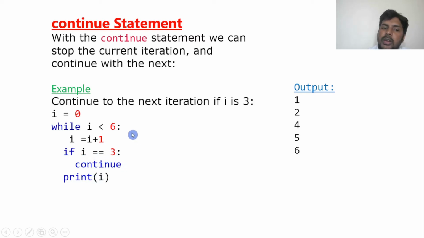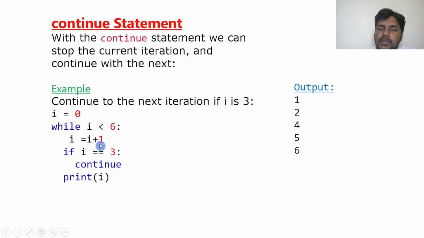It will again return to the while condition. Break will make the cursor go out of the block. Continue is returning back to the while loop, so it will skip the statement. So let us see once how it will work. For example, i is equal to 0. Then i less than 6, yes, condition satisfied.